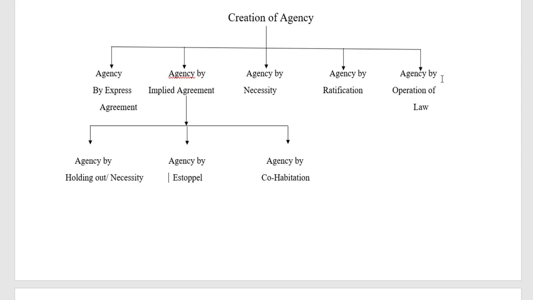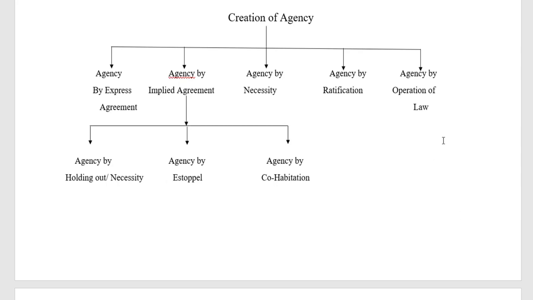Here, agency by operation of law is created by the act of the law. As you know, a company is an artificial legal person. So when the company is an artificial legal person, the promoters who have to act on behalf of the company will be called agents. So under agency by operation of law, we have to discuss the promoters or agents of the company, and partners or agents of the partnership.